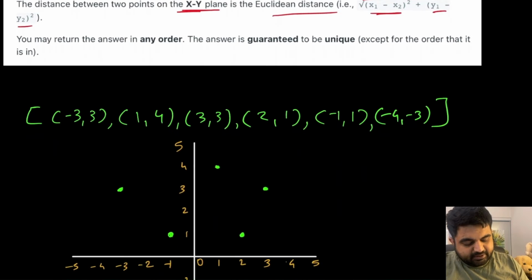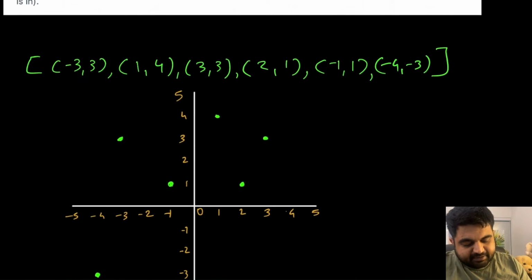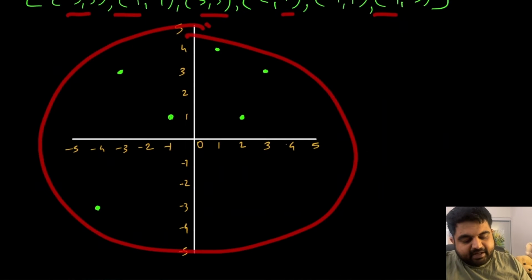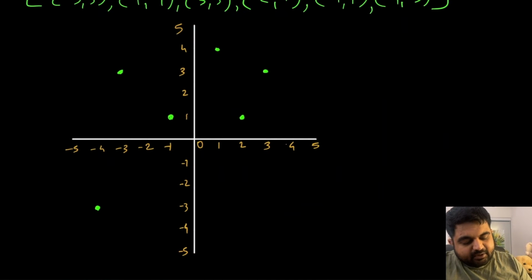So we need to say that, okay, say for an example, if this is the input we are given, we can see that there are a bunch of different points presented to us. Now I have plotted these points on this graph, and we need to return the k closest points to the origin. So origin is going to be this point 0 0. The origin point is always going to be 0 0, and we need to use the Euclidean formula.